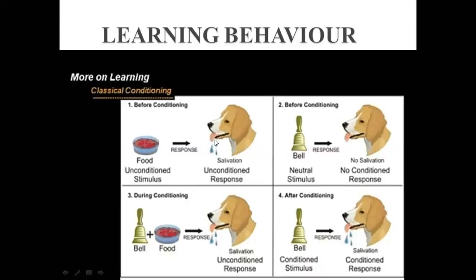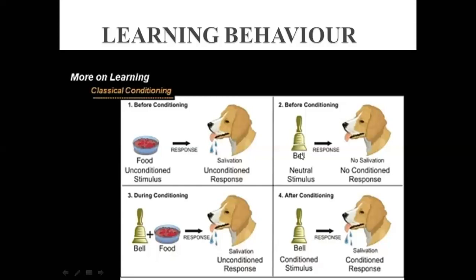You can see that saliva is being produced here. But if we change the stimulus, instead of this food, if we ring a bell, then you can see that this dog is not producing saliva. So no salivation is here.